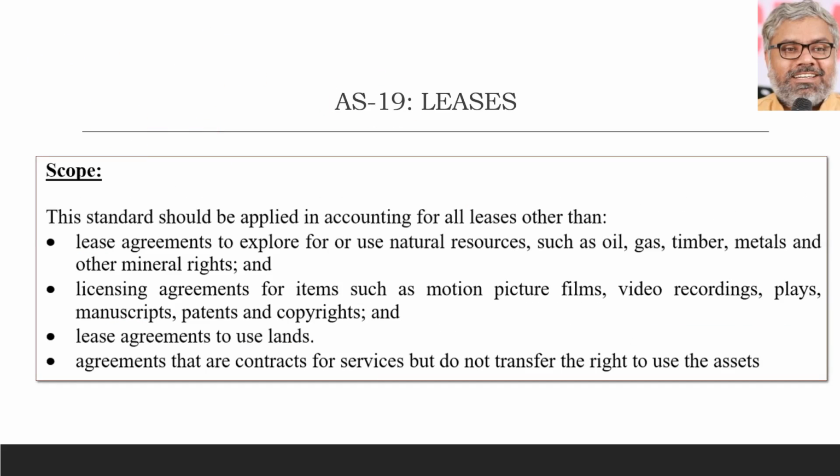But before that, let us also understand the exceptions of AS 19. In other words, this standard can be applied for accounting of all leases other than the following cases; for the following situations, AS 19 is not applicable. What are those cases?